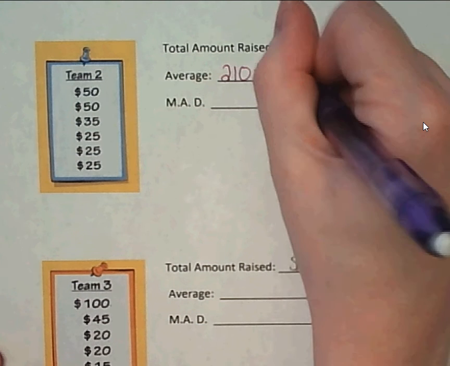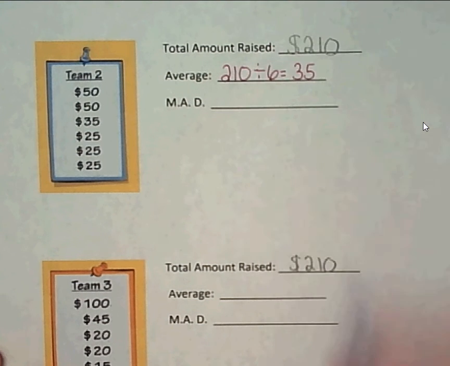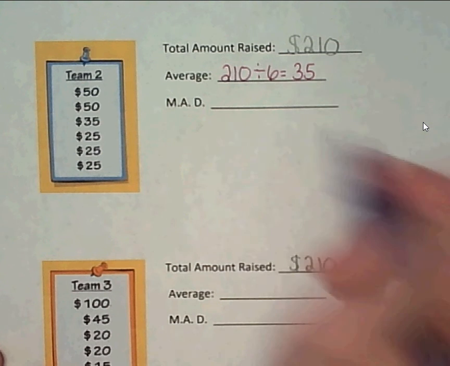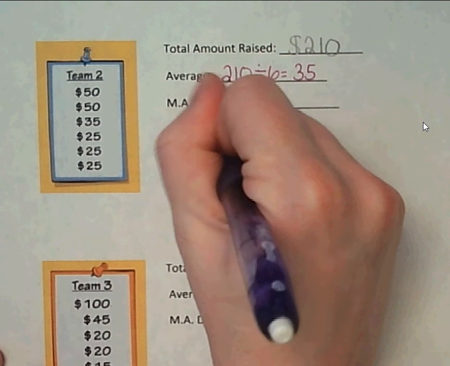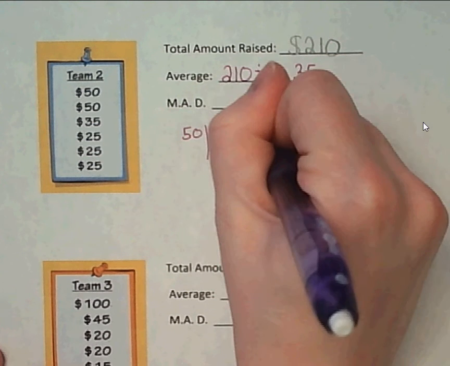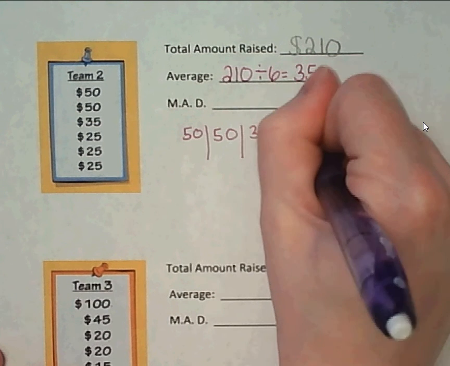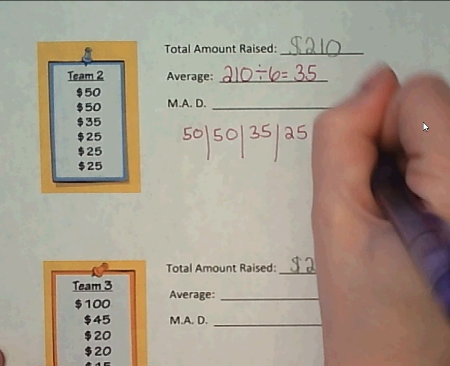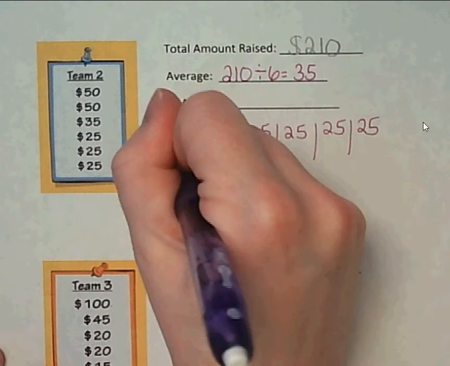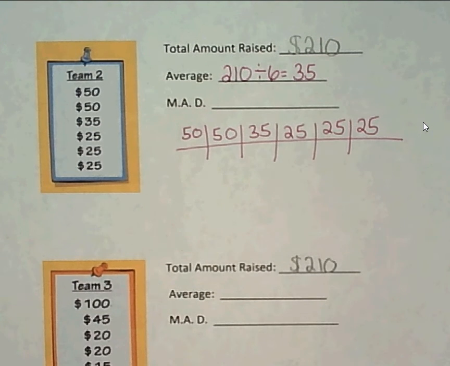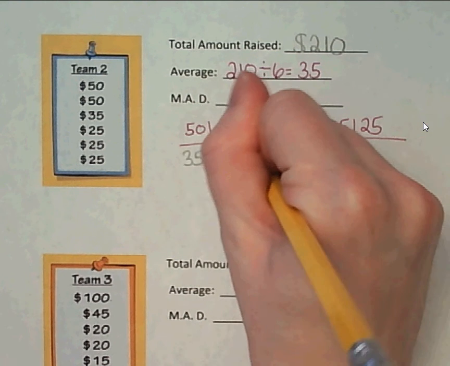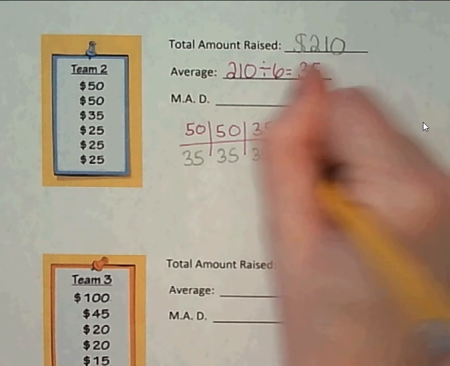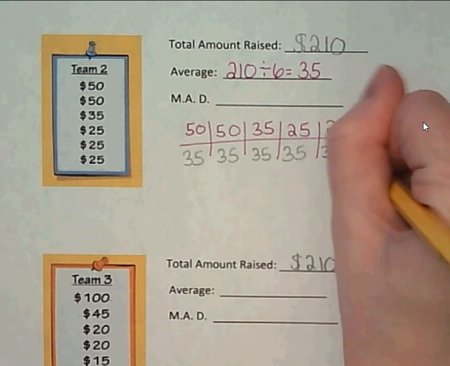So once again, 210 divided by 6 is 35. Here are each of the numbers: 50, 50, 35, 25, 25, and 25. Our average is once again 35.